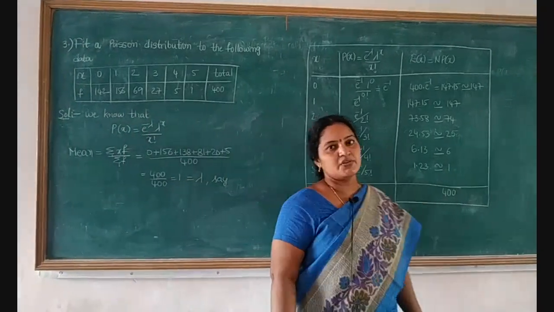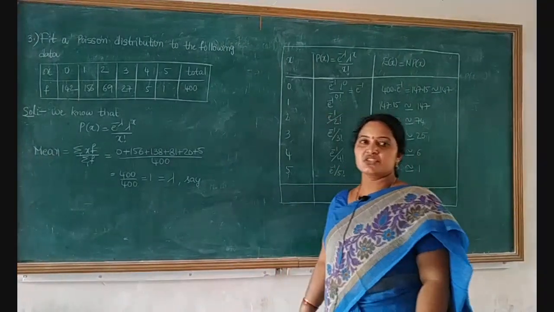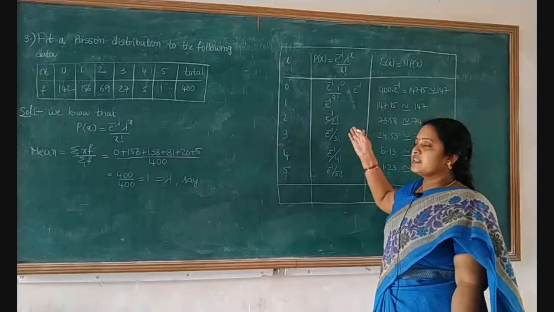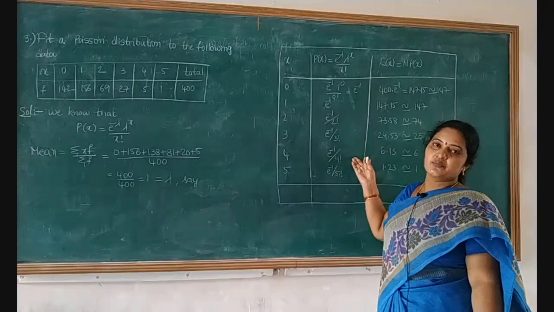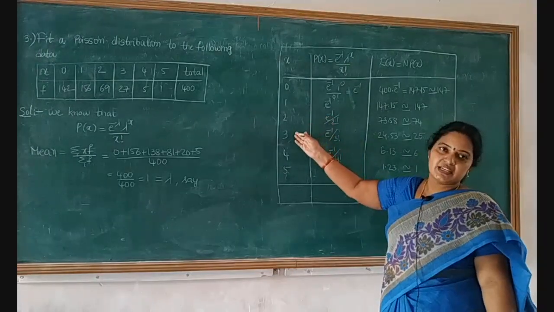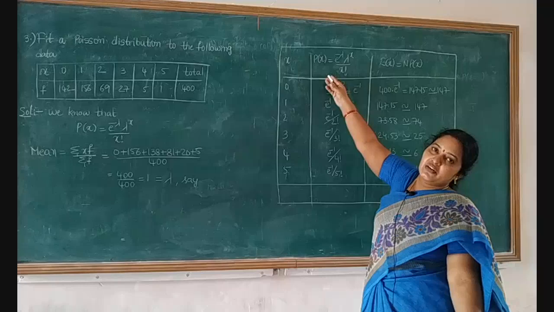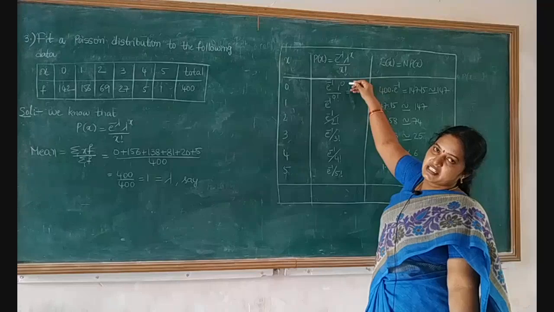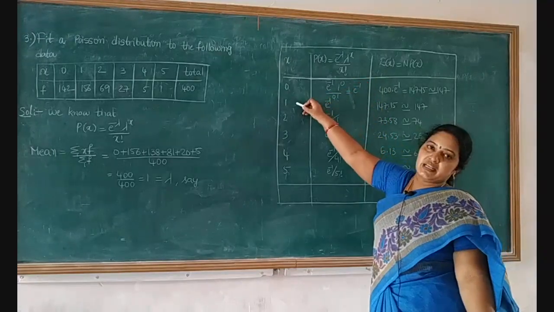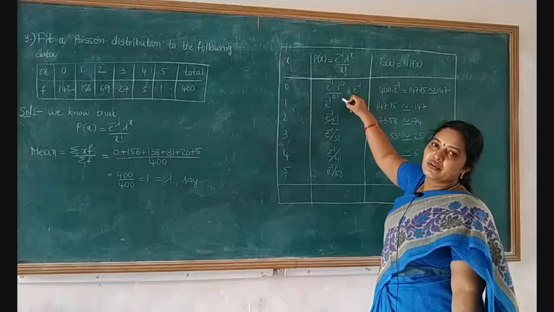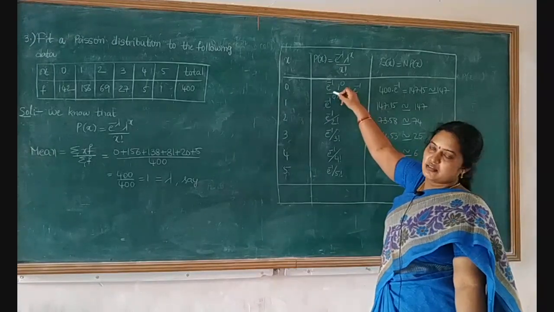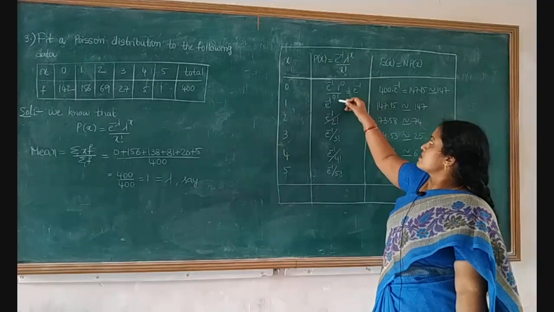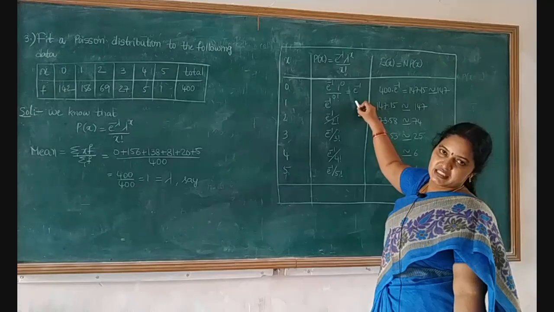Next, we have to construct a table for this Poisson distribution. In the first column we write the given x values, and in the second column we find the probability values for the given x. There we write P of x equal to e power minus lambda, lambda power x by x factorial. First, for x equal to 0, P of 0 is e power minus 1 into 1 power 0 divided by 0 factorial. So this is equal to e power minus 1.